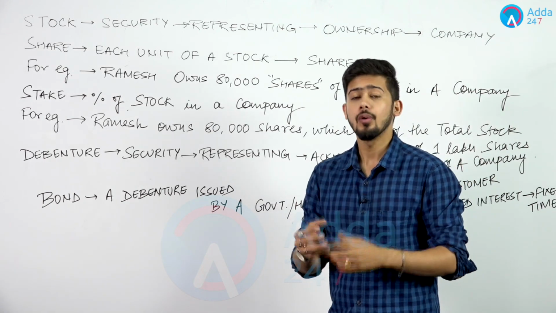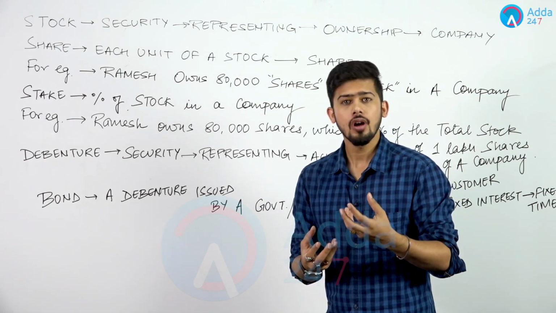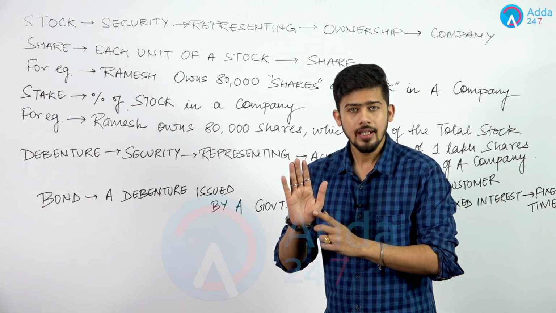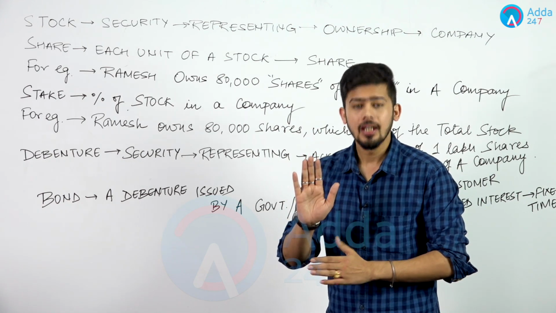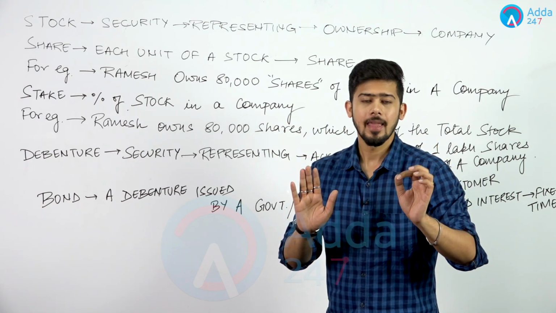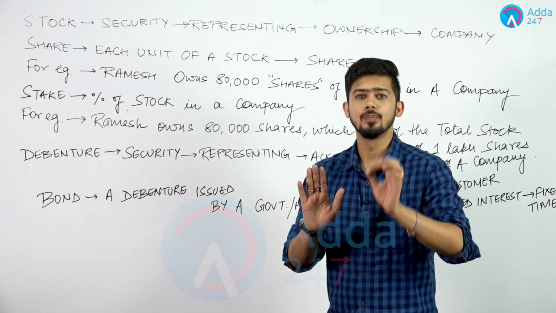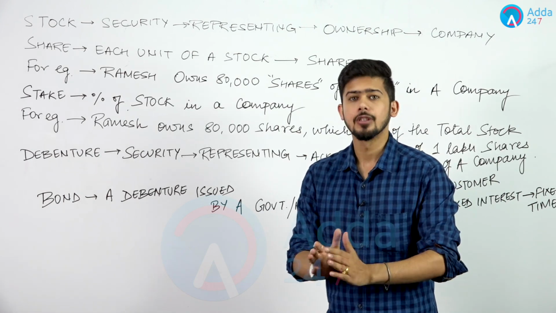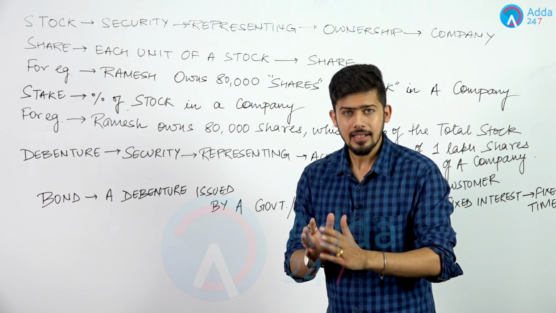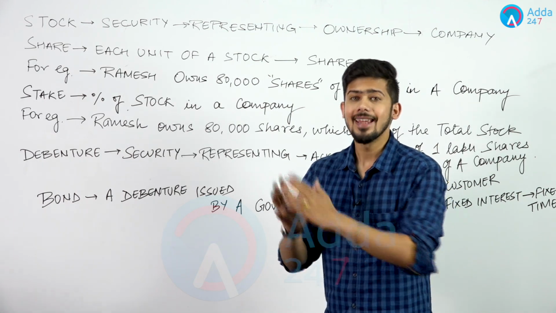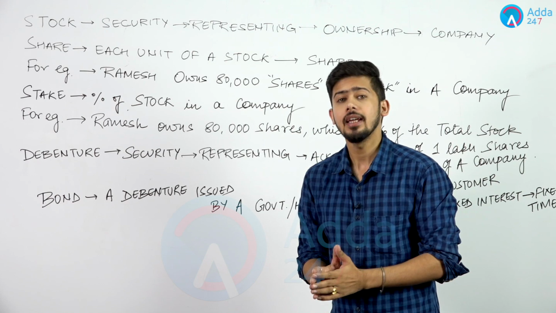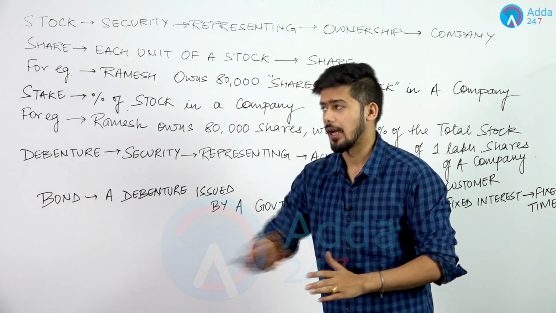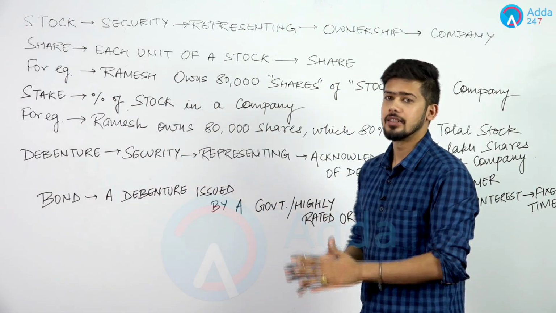Now, first of all, what is a stock? A stock could be a paper. That paper is called a security because that paper states that some individual has bought ownership, has bought shares of a certain company. एक ऐसा पेपर, एक ऐसा दस्तावेज जो इस बात को प्रमाणित करता है कि एक व्यक्ति ने या कंपनी ने शेयर खरीदे हैं एक कंपनी के, उसे हम कहते हैं स्टॉक. So the total number of shares is equal to a stock. ये आप स्क्रीन पर देख भी सकते हैं. Stock basically is a security.